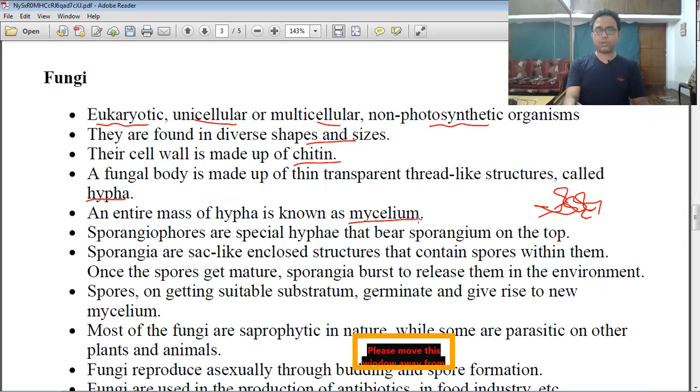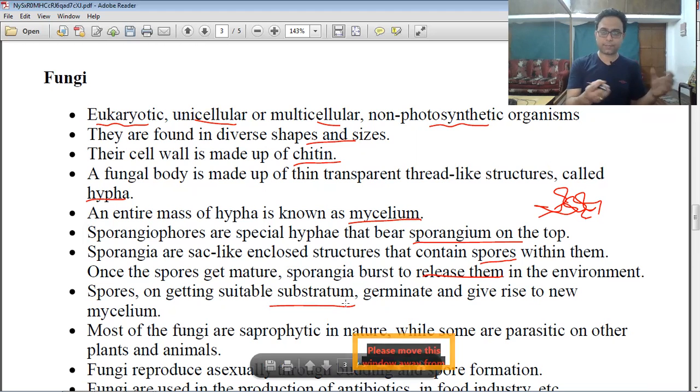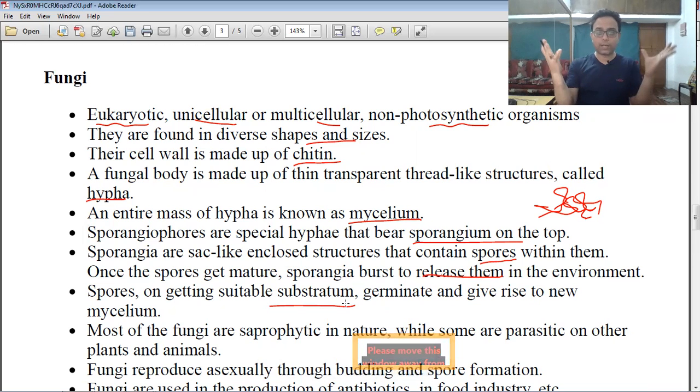The reproduction is very important. Different types of asexual reproduction also happen, by different spores. Sporangiospores are a special type of hypha that have the sporangium on the top, and from the sporangium the spores are produced. Once the spores mature, the sporangium bursts and releases them into the environment. And when a spore gets a suitable substratum or medium, it germinates and produces a new mycelium.